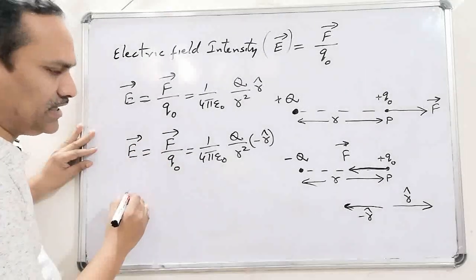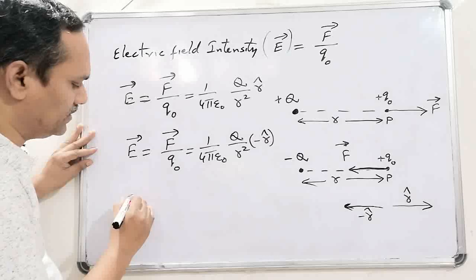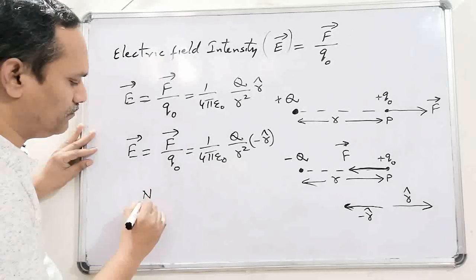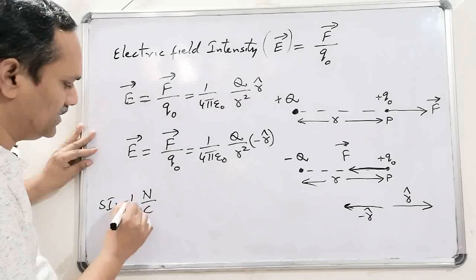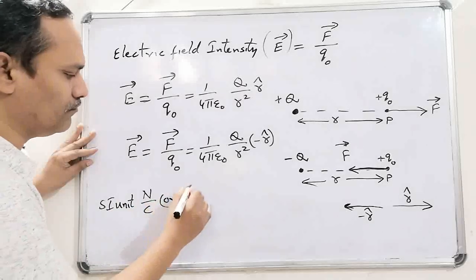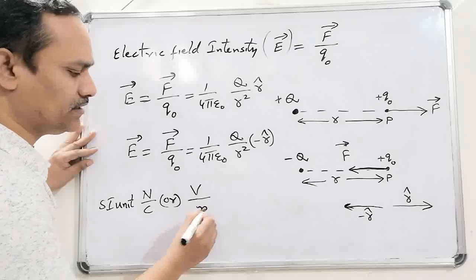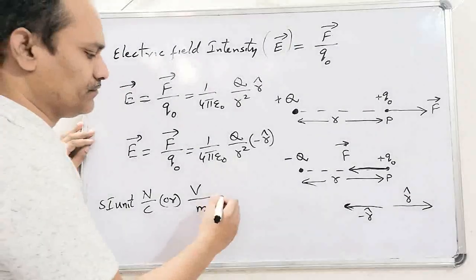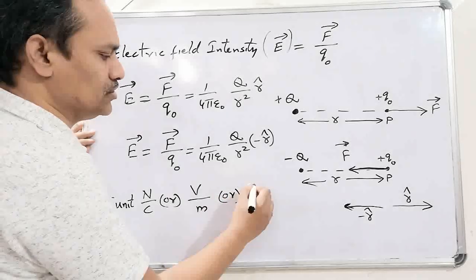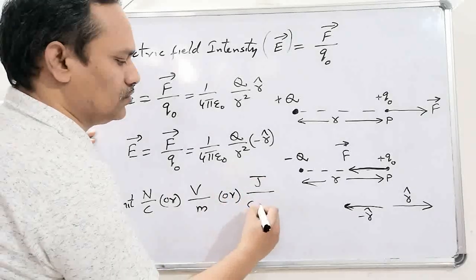Magnitude of electric field intensity is always obtained in Newton per Coulomb. Its SI unit is Newton per Coulomb or volt per meter, or joule per Coulomb meter.